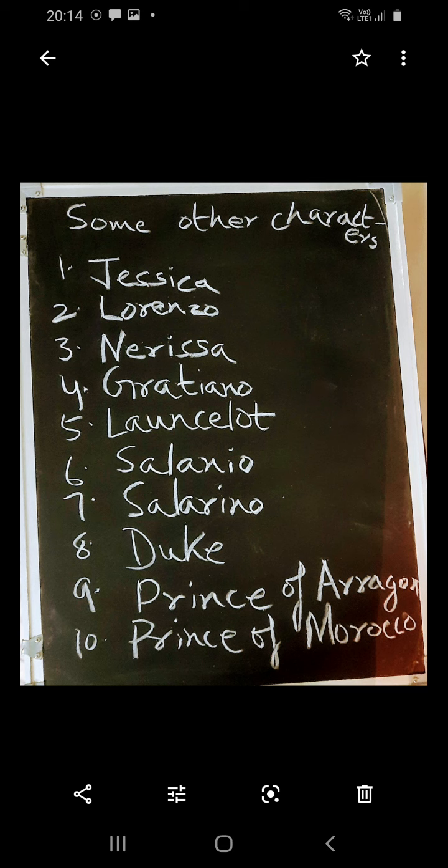The Prince of Morocco also, and the Prince of Aragon. And who finally wins? As we all know, Bassanio wins that competition. So now these are some minor characters.